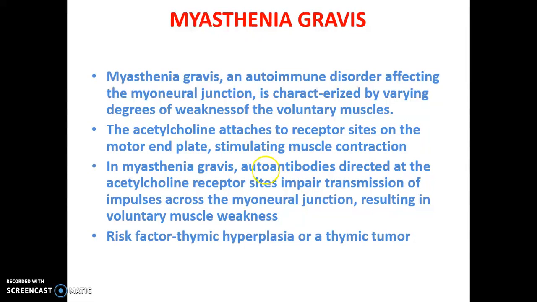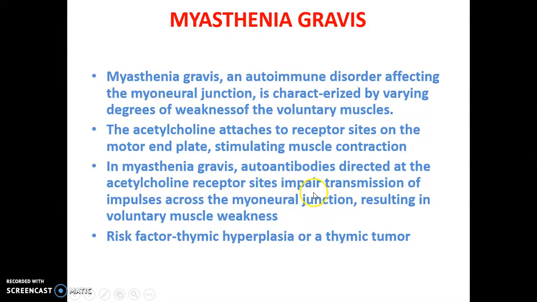But in myasthenia gravis, there are autoantibodies directed at the acetylcholine receptor site. So in myasthenia gravis, autoantibodies come and attach to the area where acetylcholine used to attach. So instead of acetylcholine, autoantibodies will attach there. What will happen?